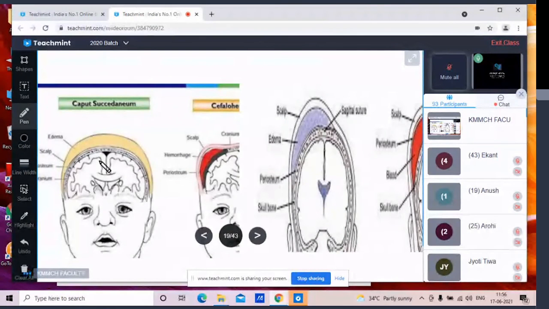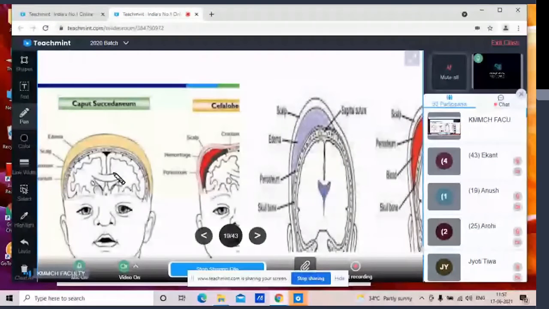So here you can see there is the compression of venous return. So due to interference of the venous return की वजह से you will get the subcutaneous edema over the scalp, or you can say over the scalp region.